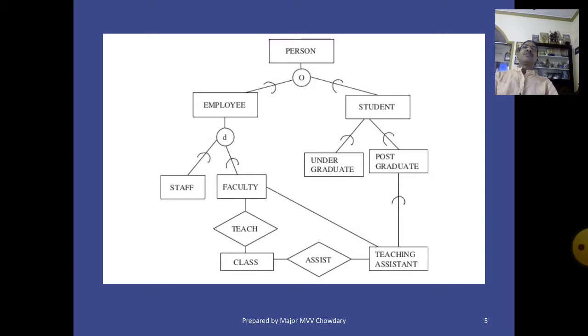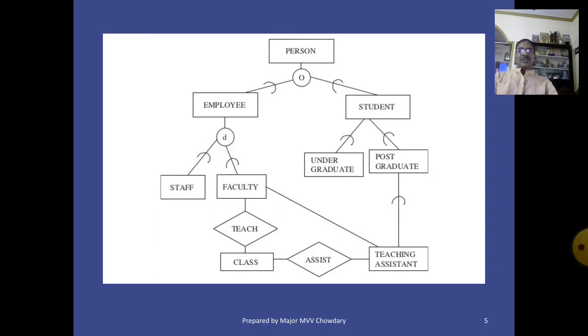From the figure, employee is a person, student is a person. Staff is an employee, and staff is also a person. Faculty is an employee and faculty is a person. Undergraduate is a student, and an undergraduate student is a person. Postgraduate student is also a person.